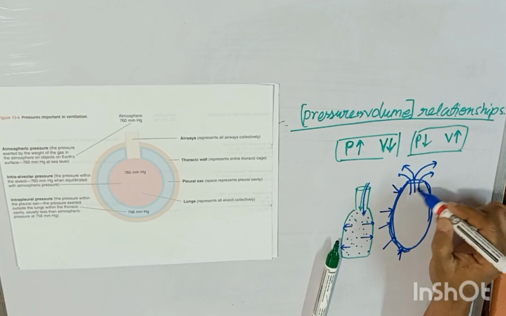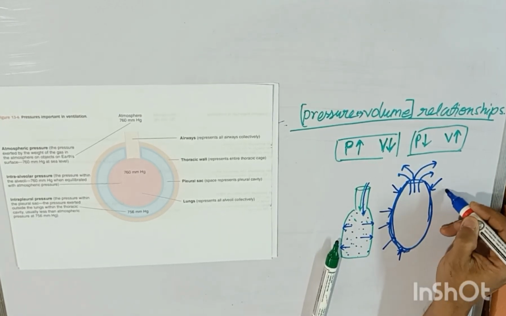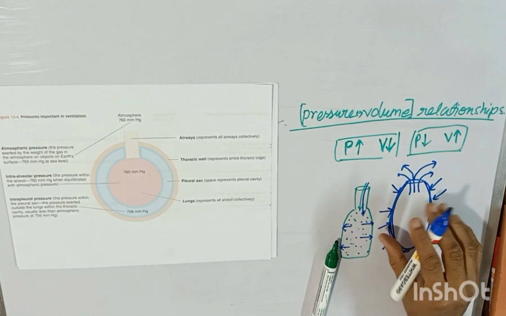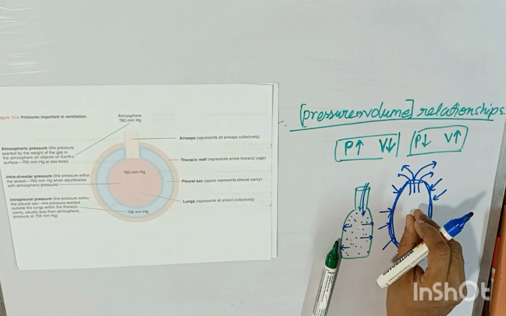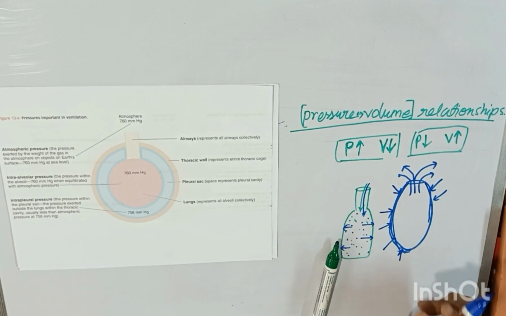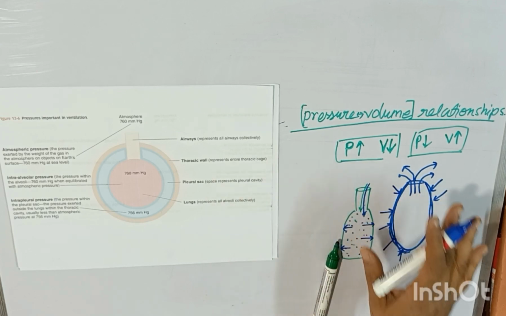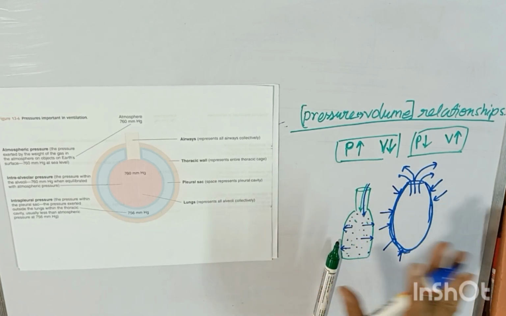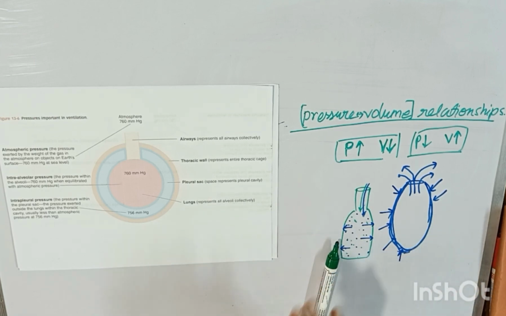But because this volume can shrink, if I increase the pressure here, the volume goes up. If I lower the pressure, if I suck in air, the volume goes down. So this pressure volume relationship holds in any container that has air. The lung also has that.